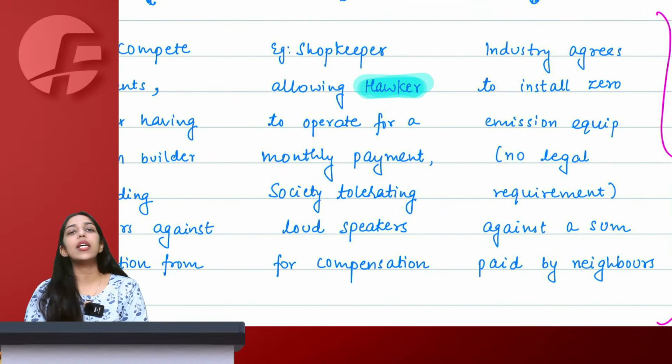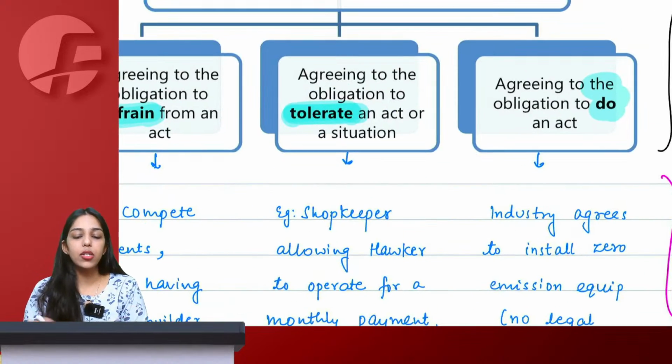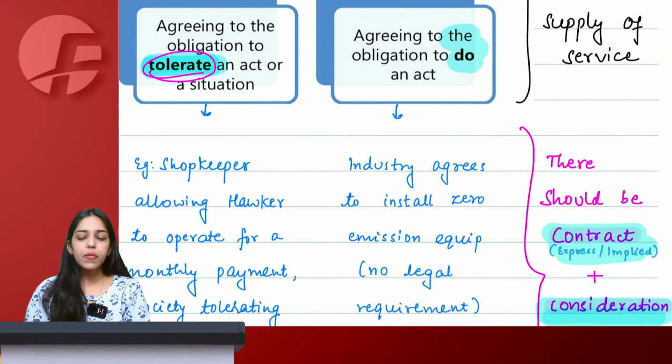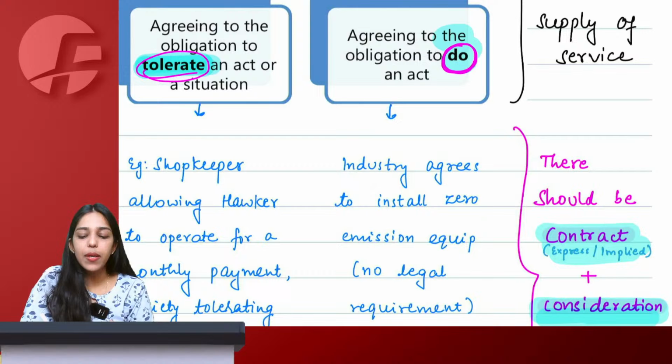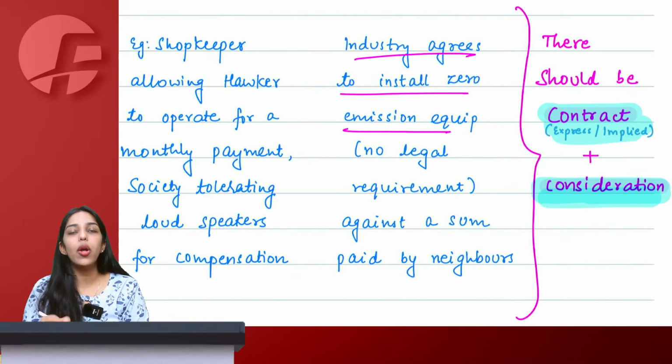I am tolerating that hawker to operate in front of my shop. Why? Because he is giving me some kind of consideration against it. That is also supply of service. Or simply agreeing to do something. Agreeing to do something, let's say an industry agrees to install zero emission equipment.